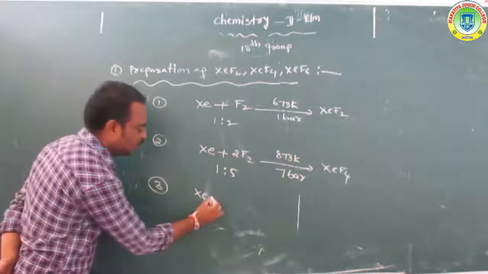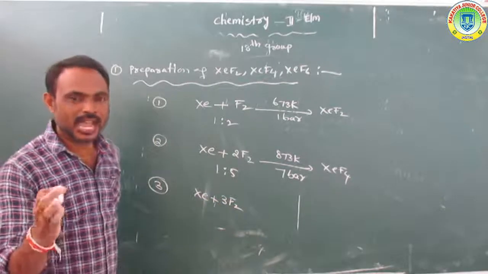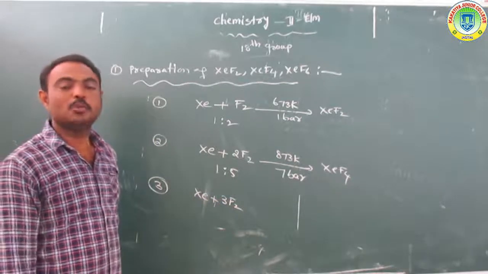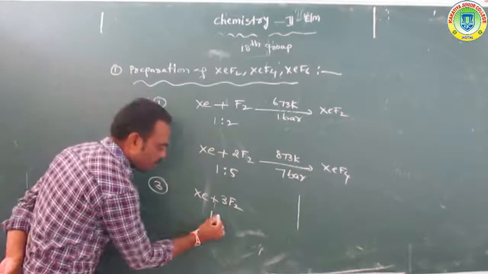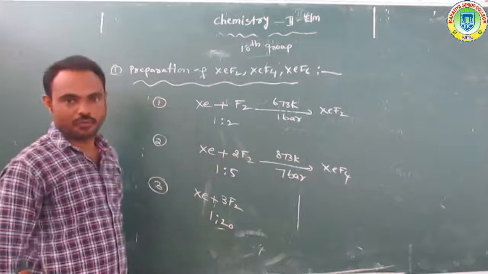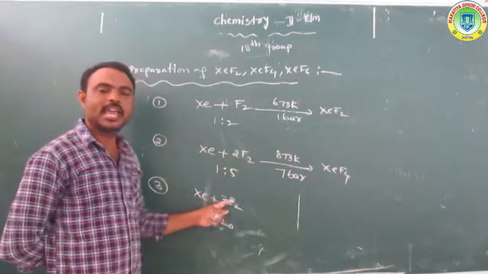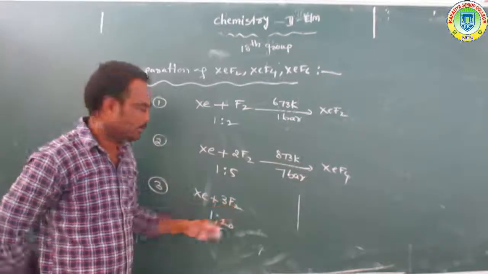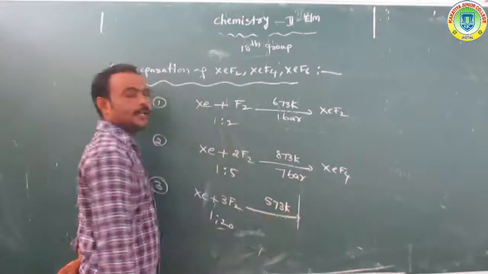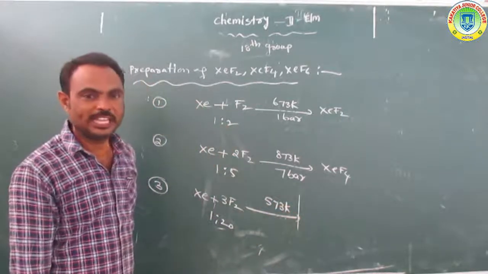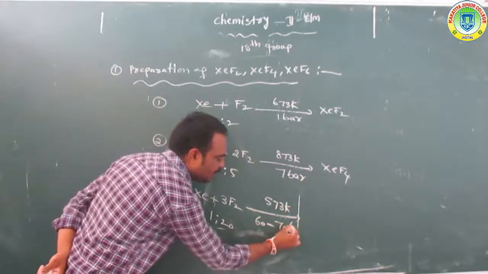Xenon reacts with 3 moles of fluorine, or a 1:20 ratio of xenon to fluorine, at 573 Kelvin temperature and 60 to 70 bar pressure.